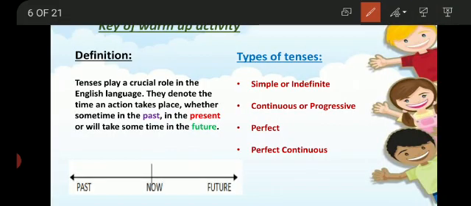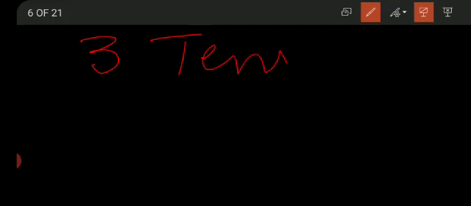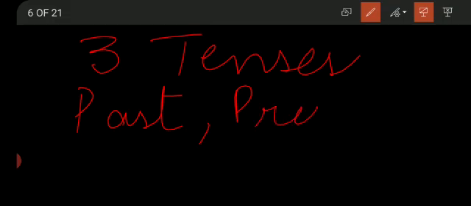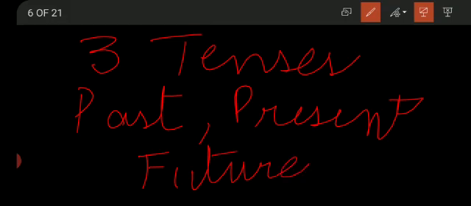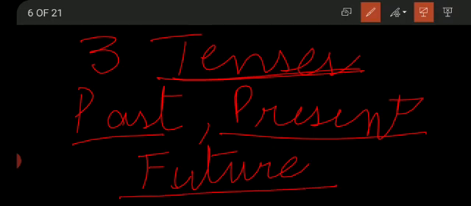According to the time of an action, there are 3 time phases: past, present, future. We will say that past, present, and future are the 3 main tenses. So according to these 3 times, we have 3 types of verbs: past verbs, present verbs, and future verbs.